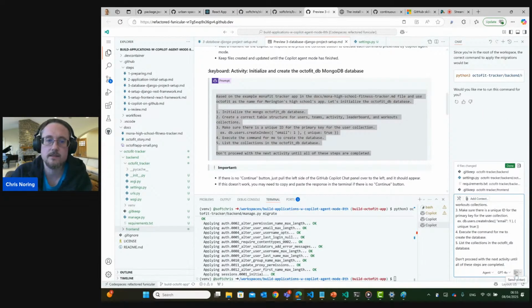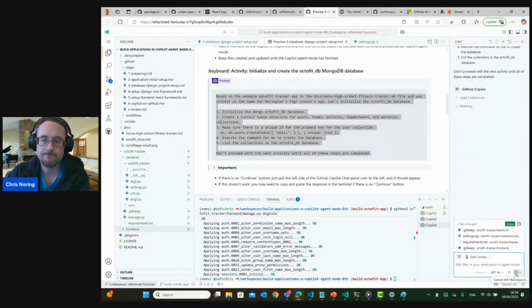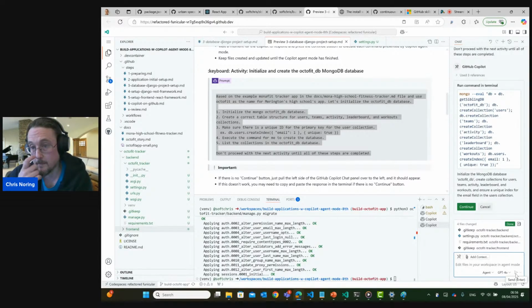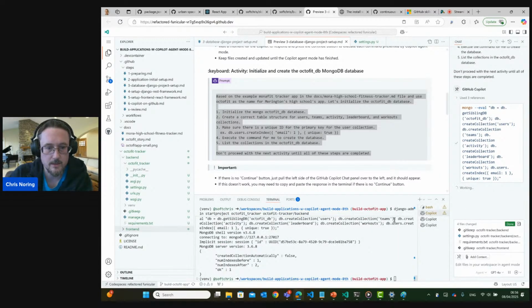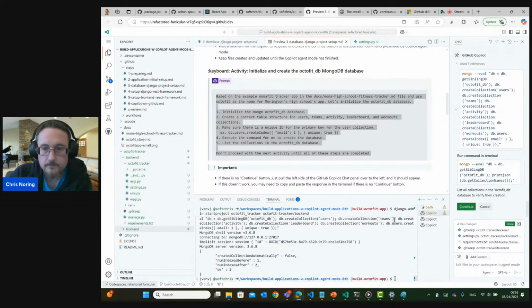You tell the agent, this is what I'm about to do. Initialize my database. Be inspired by the docs file here that says everything about what my database is like. So now we expect it to produce a command. And if you inspect this command a little bit, you see that it's creating several collections. Okay, fair enough. And so let's actually try to run this. And this should be then creating all the collections.